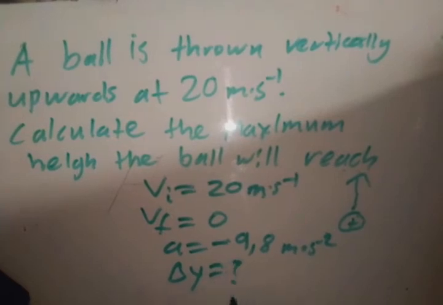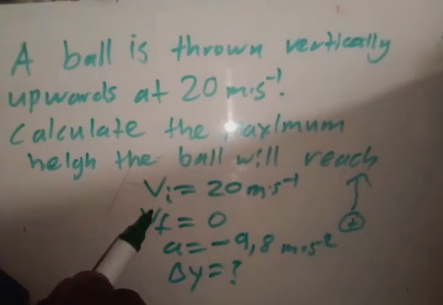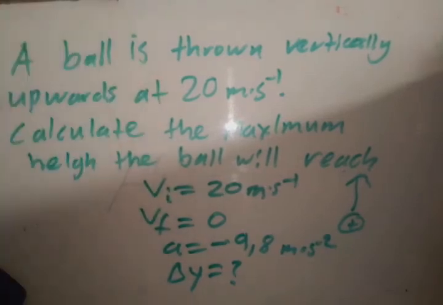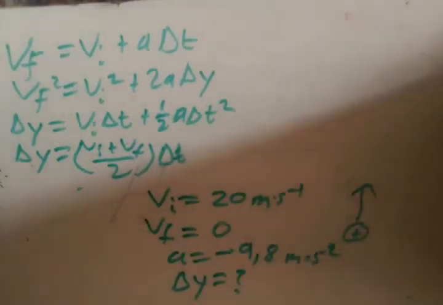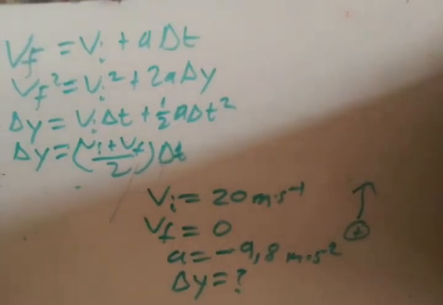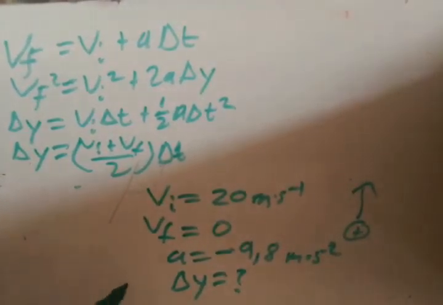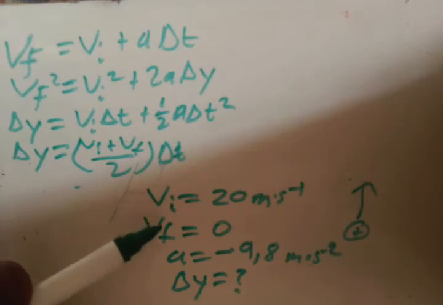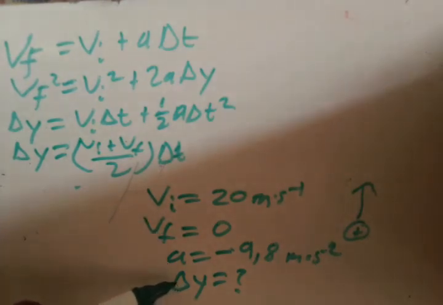So delta y, which is not known, we want the equation of motion that has all these four things, right? So if you look at the equations of motion there, let's check which one has the four things that are given. I want to find the one that has VI, VF, A, and delta Y.